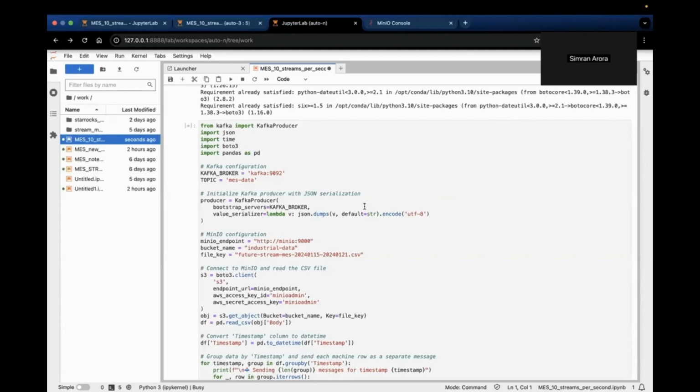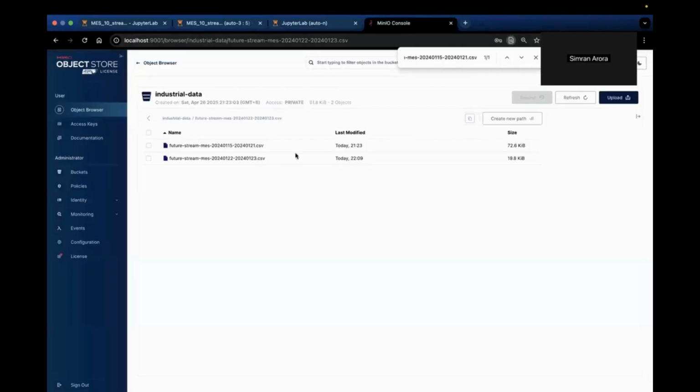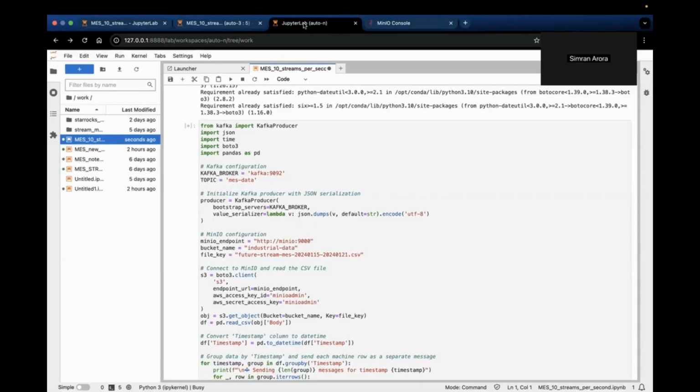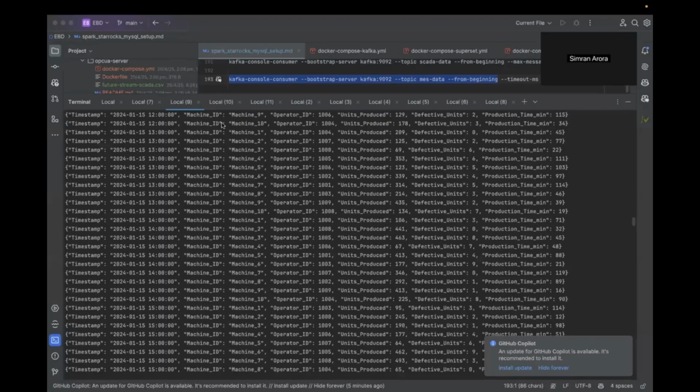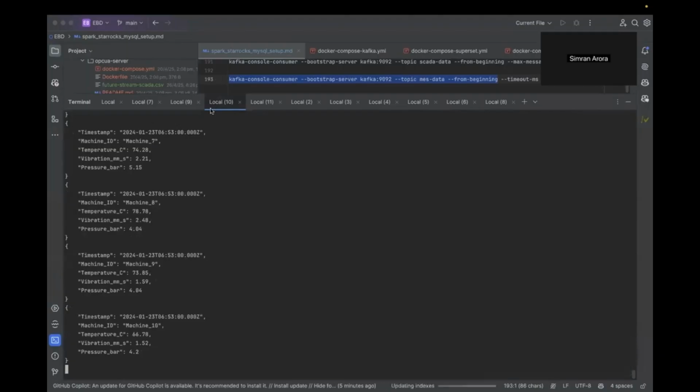For MES stream data, we have a Jupyter Python script, which reads a CSV file from MinIO object storage to generate streams that are published to Kafka. You can observe the live stream being published to Kafka in our console. Here is the stream for the IoT.